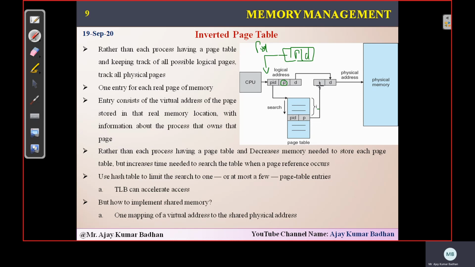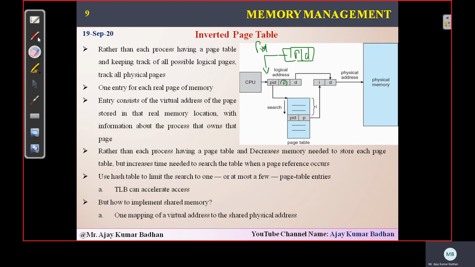I think you might have understood till now. I is nothing but the frame number. Earlier the table used to have frame number, frame. That frame is I. But now this I is used as an index here. And this page number is stored in this particular table. So whenever you are generating this logical CPU address, with this PID, the system will try to search for this particular frame address. So using this frame, it will try to identify where this particular PID and P is located. From there, the value I will be allocated to it.